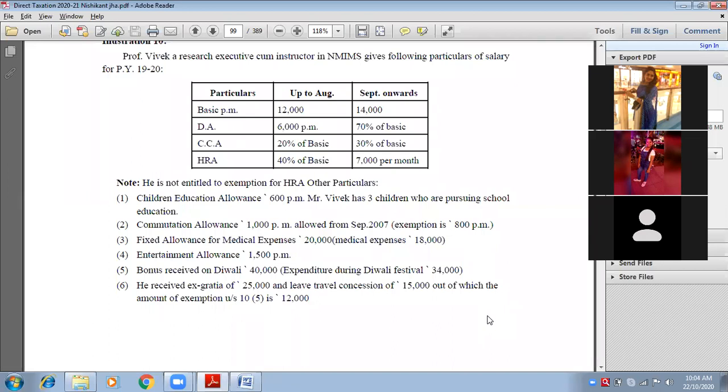Leave travel concession, 15,000, out of which the amount of exemption under section 10(5) is 12,000. You remember we have done section 10(5), leave travel concession, leave travel allowances. It is that same one. So what was the formula? Received minus spent. How much is received? 15,000. How much is spent? 12,000. That amount is spent, therefore it is exempted. And whatever amount is left over will be taxable.